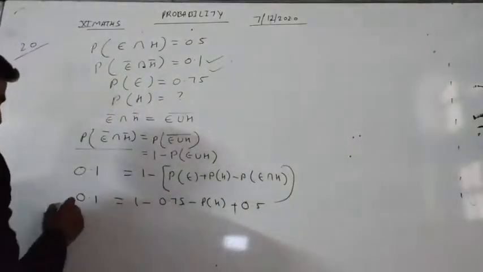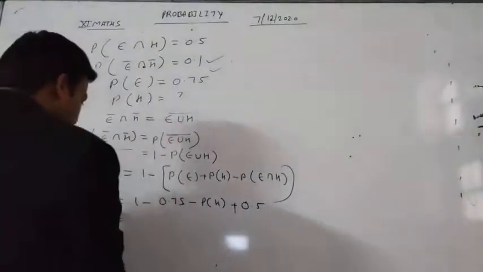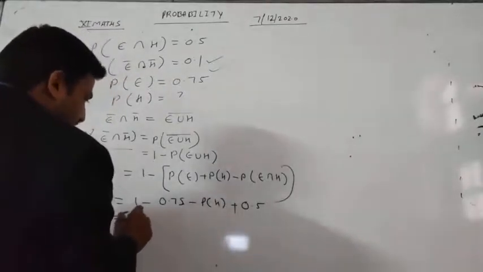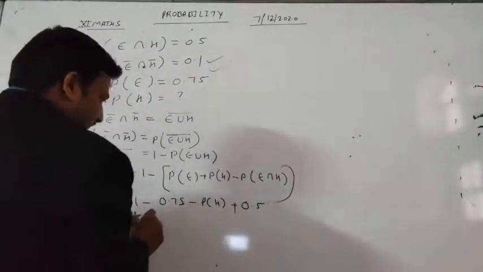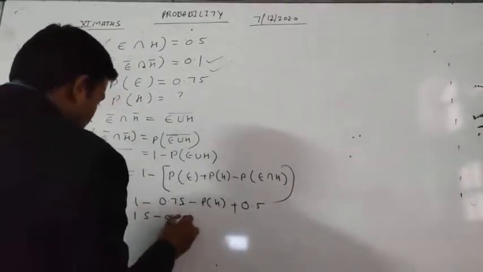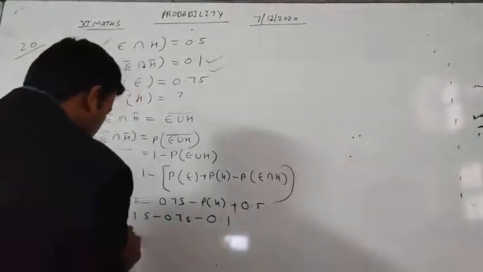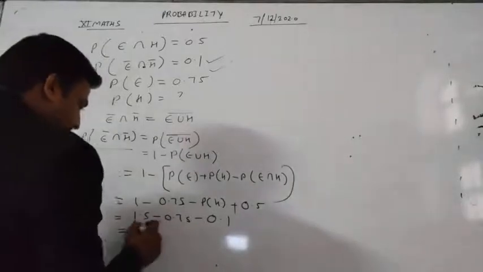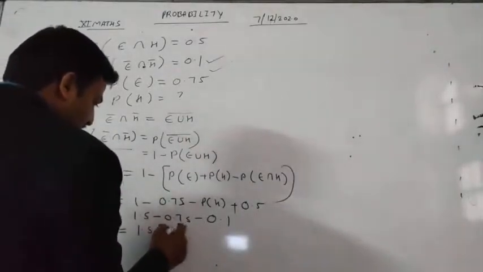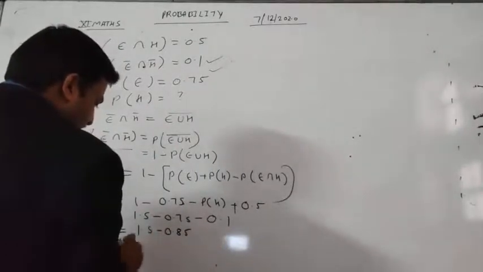Now we can send this to the right hand side because we have to find out this, and we are getting 1.5 minus 0.75 minus 0.1. After subtracting, we can write 1.5 minus, this will be 0.85.